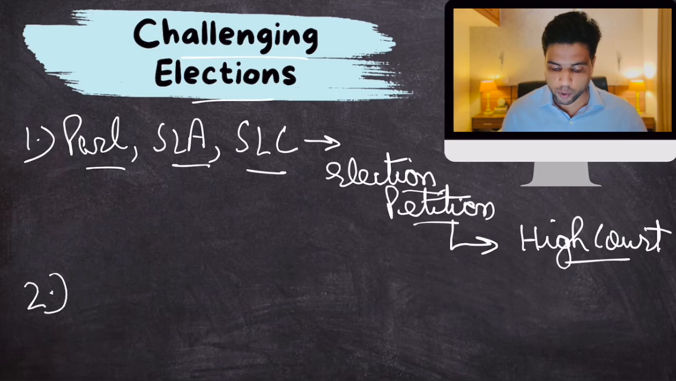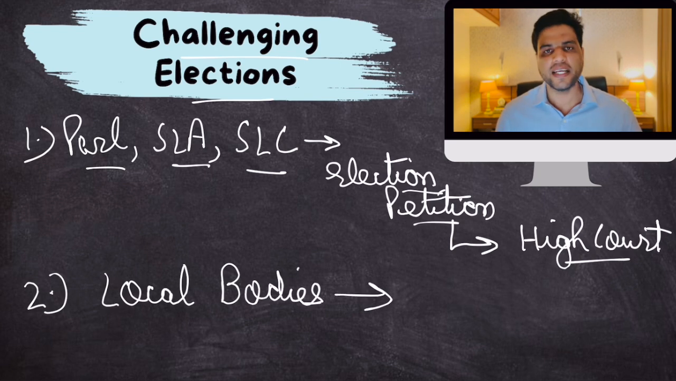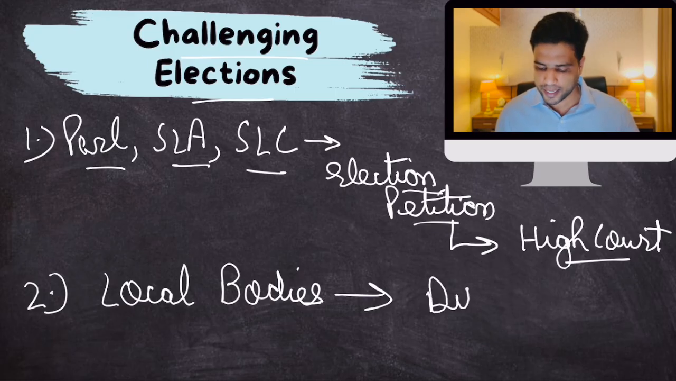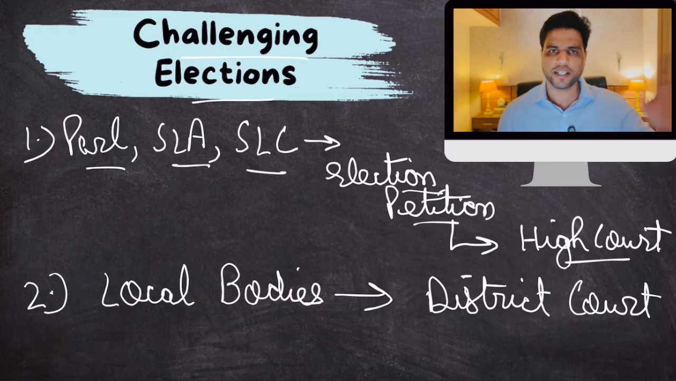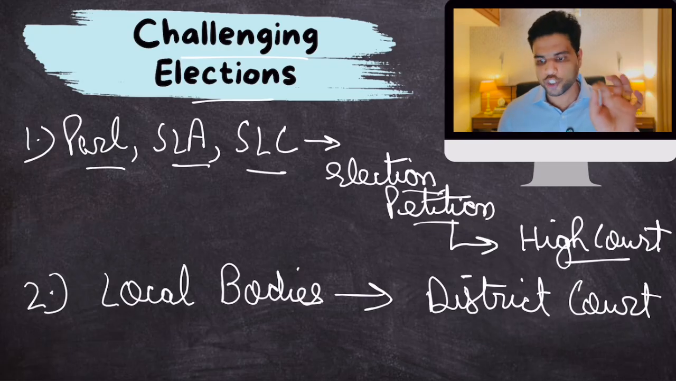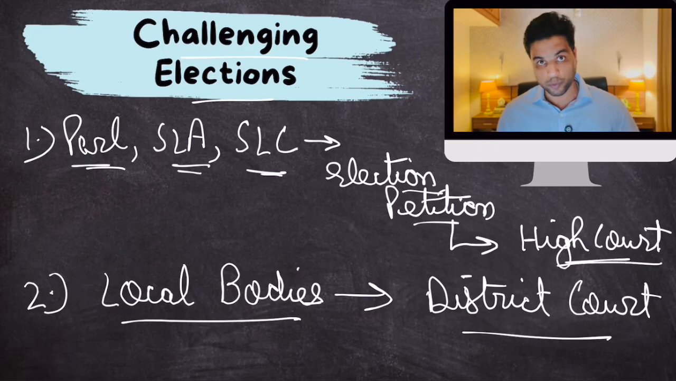If we are talking about elections of local bodies, that is panchayats and municipalities, for that too you have to file an election petition. But the election petition can be filed in the civil district court. By the way, if you are not happy with the verdict of any court, you can appeal in the Supreme Court. That's a different matter. But the election petition shall be filed in the district court for elections of local bodies, and in the High Court for elections of Parliament, State Legislative Assembly and State Legislative Councils.